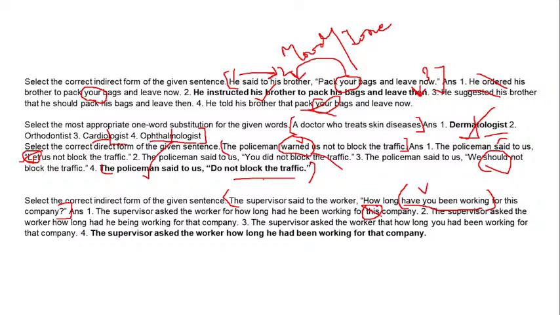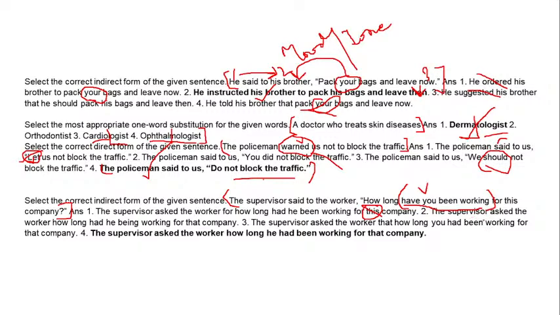This won't be used anymore in our indirect speech because it will be changed to "that", for that company, because now it is being reported and there is a difference. There are words that need to be changed in the reported speech, and the words are now, this, today, tomorrow, yesterday, all these words. So we cannot use this option.